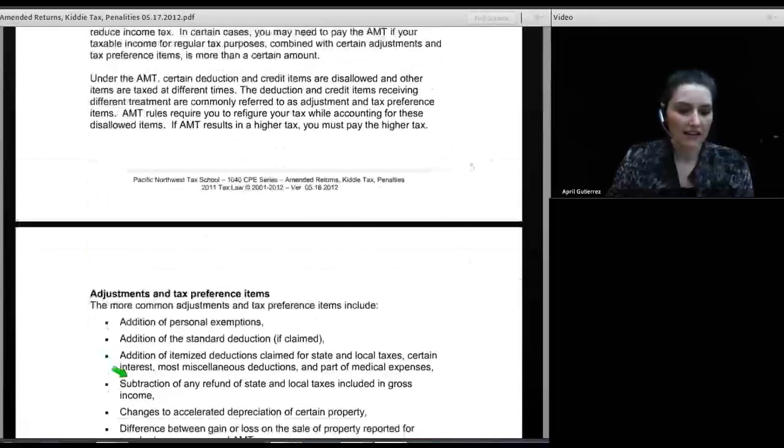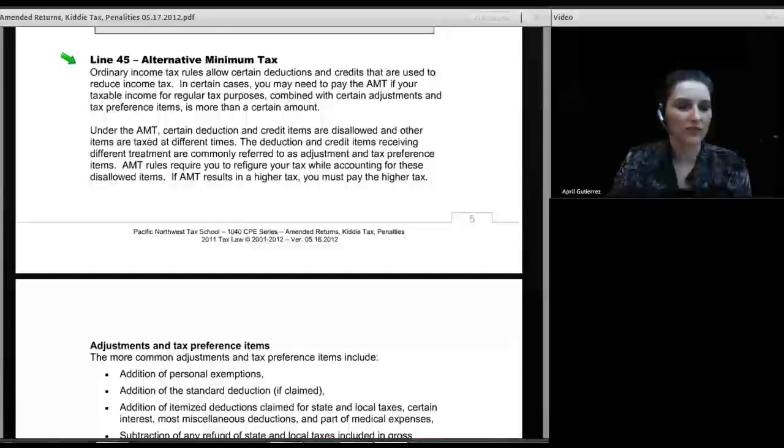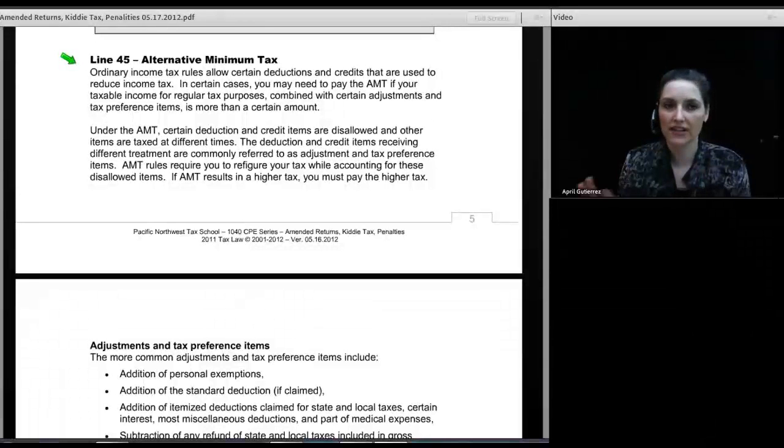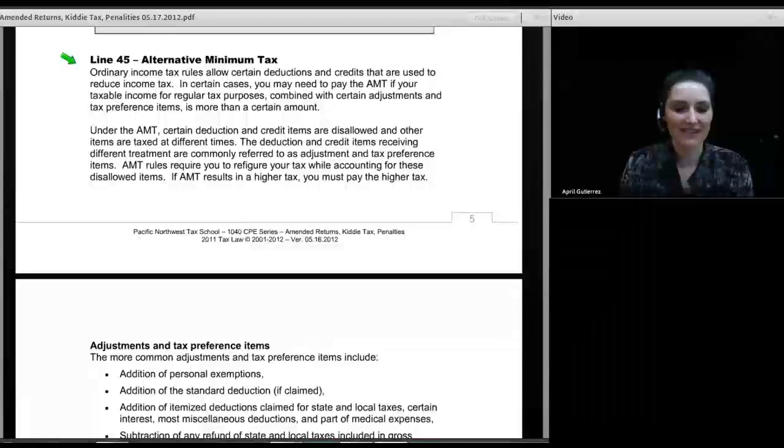All right. Now, the alternative minimum tax, I touch on the alternative minimum tax frequently throughout our courses. Today, I'm just touching on it again. If you really want to know about AMT, I cover that in detail in our course called Understanding the Alternative Minimum Tax. But at the beginning of today's class, I explained that when you figure your tax for line 44, you also have to go over to Form 6252 and figure your tax under alternative minimum tax.